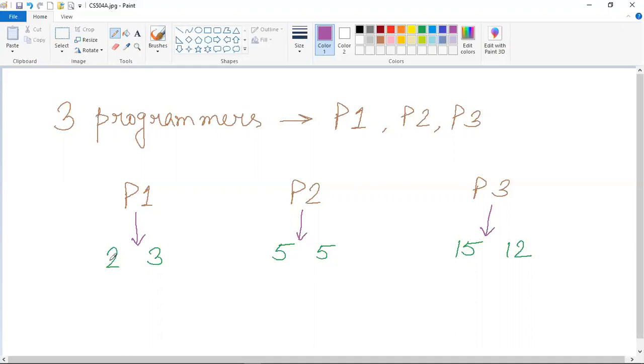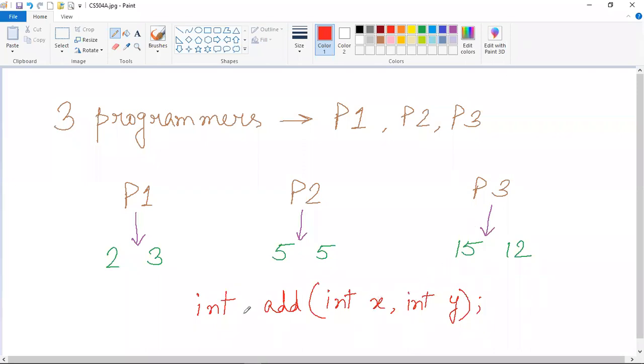So if you provide these values to them only, they will not be able to do the actual calculations that we want them to do. Now suppose we are providing them with a method signature like this.